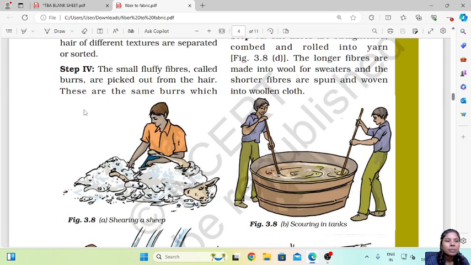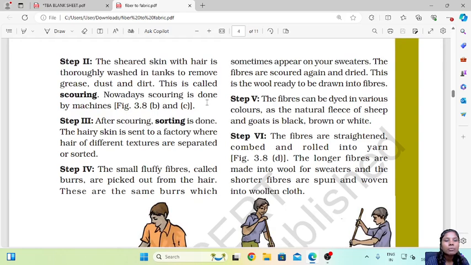Then next step, the small fluffy fibers called burrs are picked out from the hair. These are the burrs which sometimes appear on your sweaters. Sometimes you see these round woolen balls that are formed, small ones. These are called burrs. They are also present in the hair that they get. So they sit and separate them out.